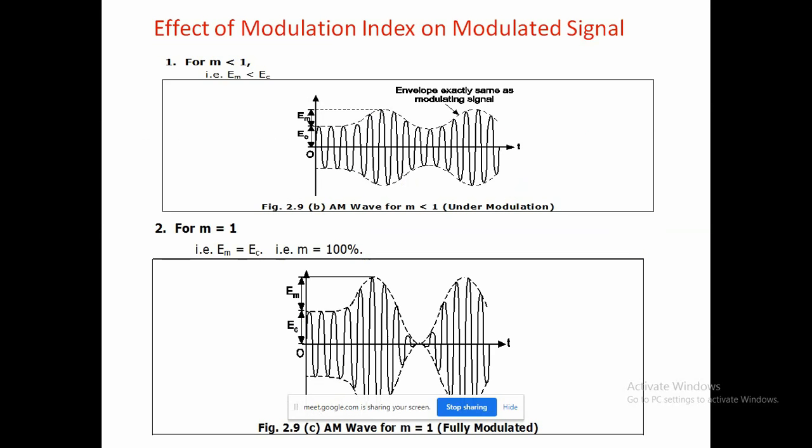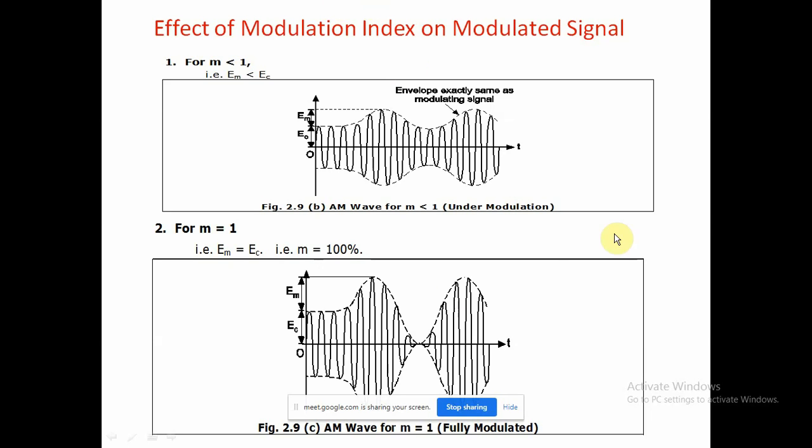Now the different effects of the modulation index. When the modulation index is equal to 1 or less than 1, when you increase or decrease the modulation index, the waveform changes differently. When M is less than 1, we call it under modulation.